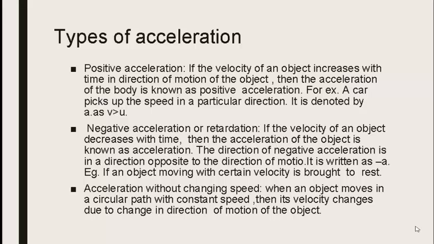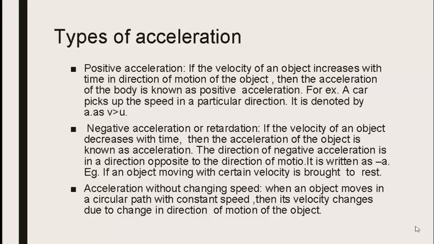It is written as minus a. For example, an object moving with a certain velocity that is brought to rest is an example of negative acceleration. In negative acceleration, the final velocity of an object is always less than the initial velocity of the object.